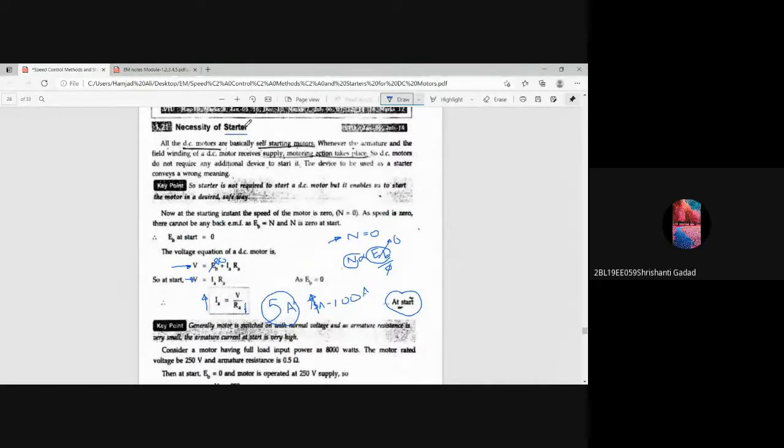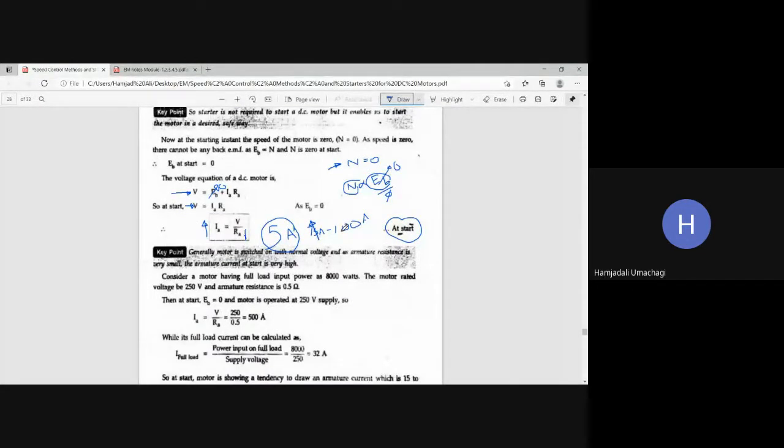Starter. So now if I want to control this high starting current, current can be controlled by which electrical element? Resistance. Very good. So usually we can control the current by adding the resistance. Since the armature current is very, very high, we need to connect one high resistance in series with the field or armature.